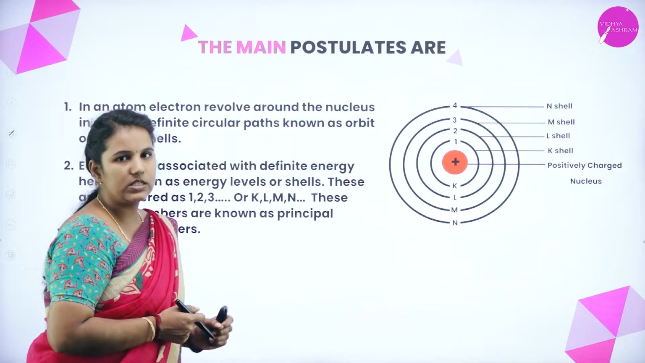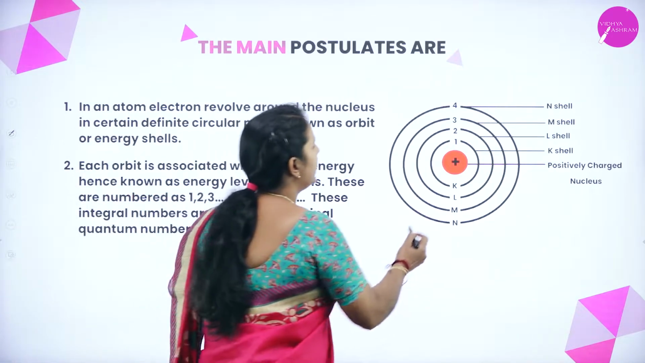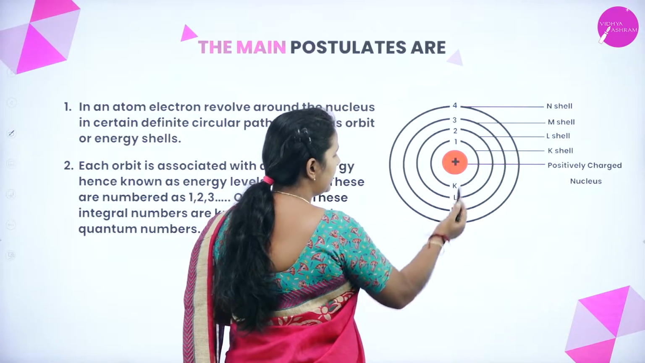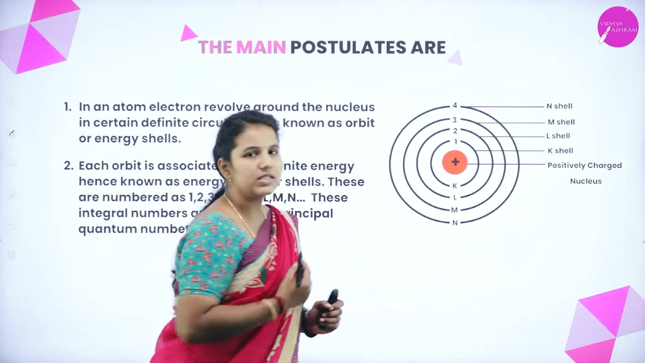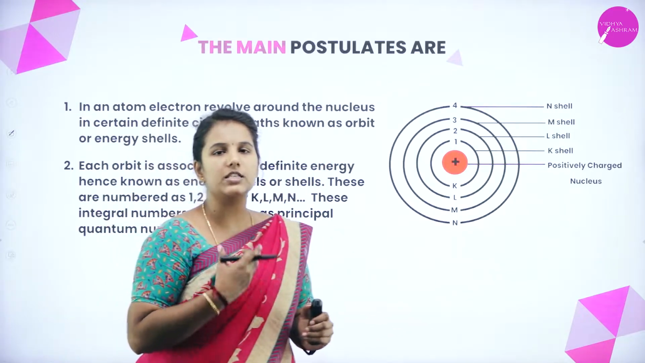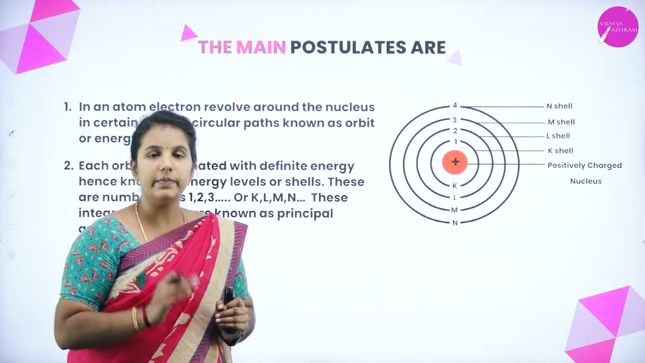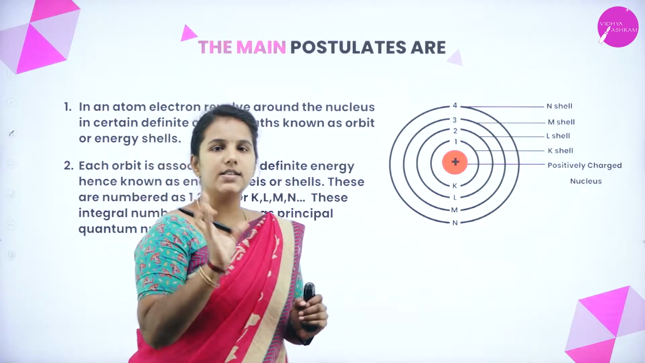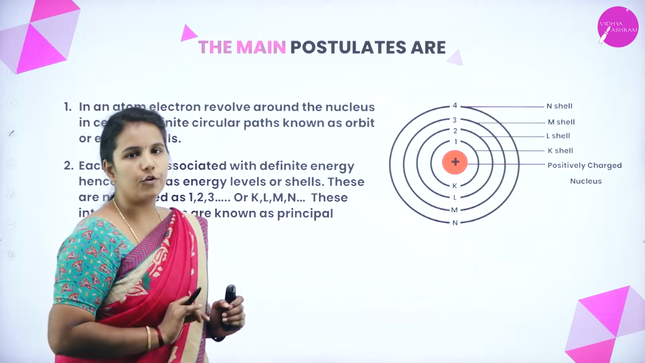In his first postulate, he says that every atom is surrounded by a number of shells. At the center, it always consists of positively charged particles, known as protons. So in an atom, always at the center, there are positively charged particles, known as protons.